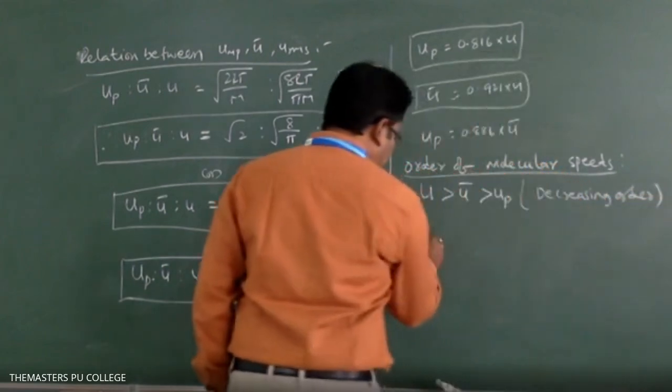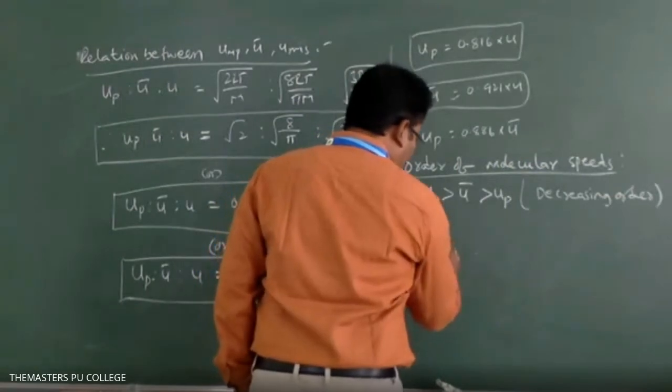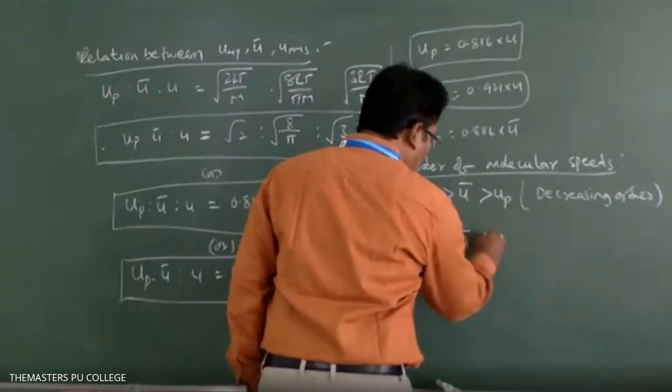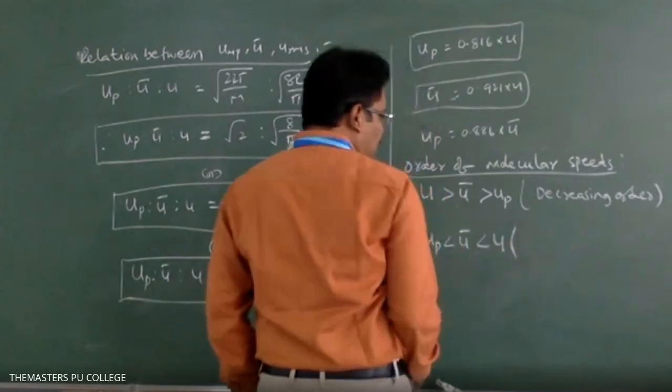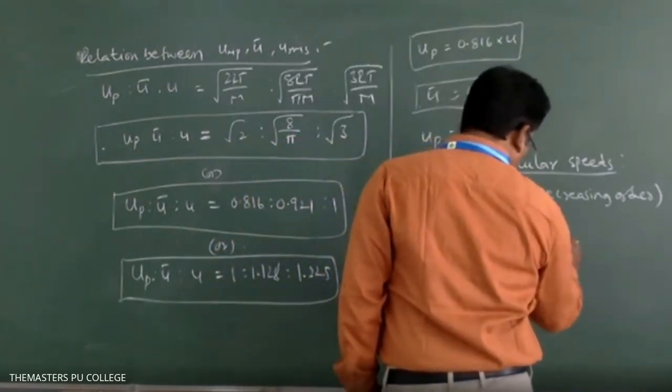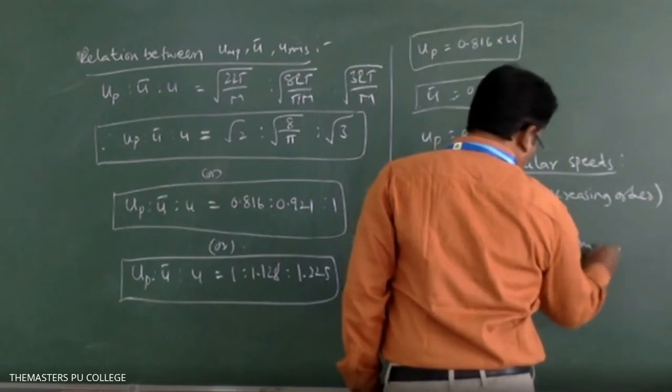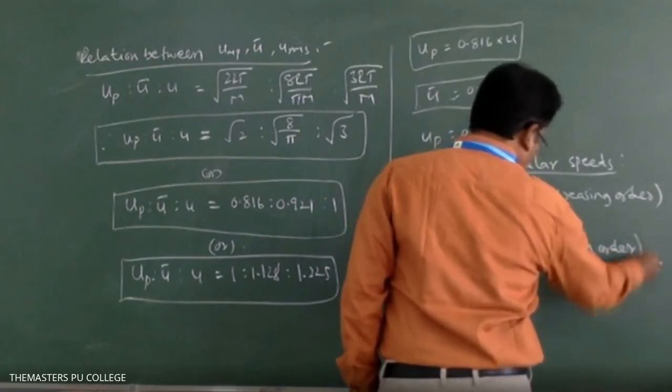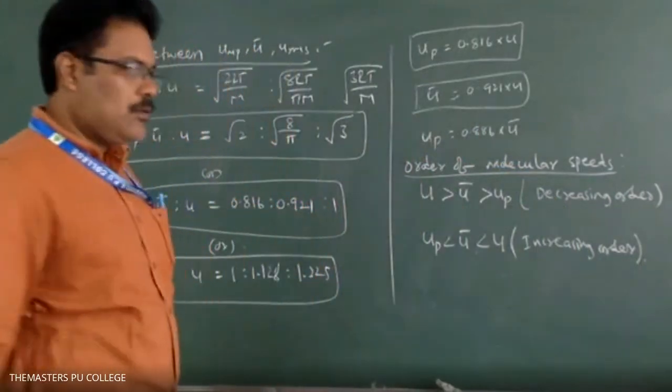Similarly, UP less than U bar less than U; this is the increasing order. Okay, so that you write.